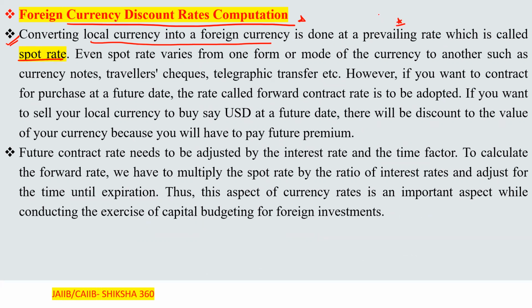Clear? Spot rate, what is that? Presently you go to the market for exchange of currency, and they say that $1 is equal to rupees 69.70. That rate is known as the spot rate.